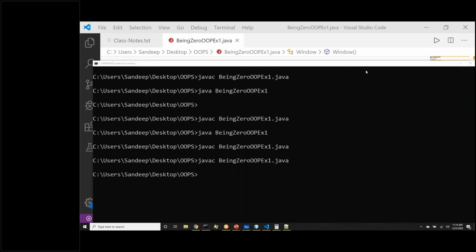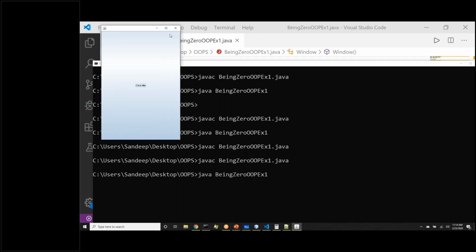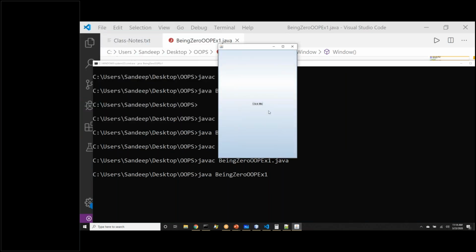So let's compile the code. Javac, code got compiled. Let's run this code now and see, do we get a button on the window? Do you see a button on the window? Yes. So this button has filled the entire window.